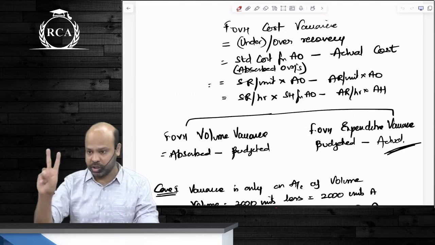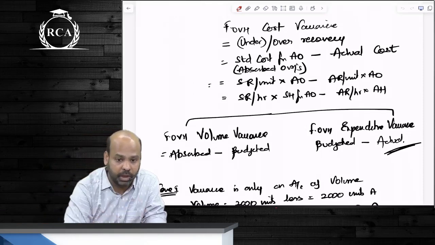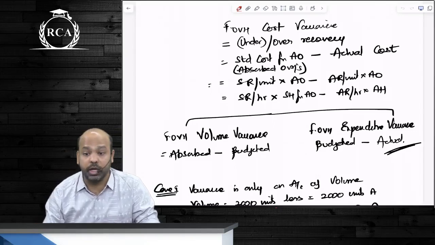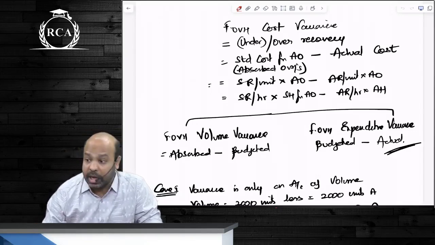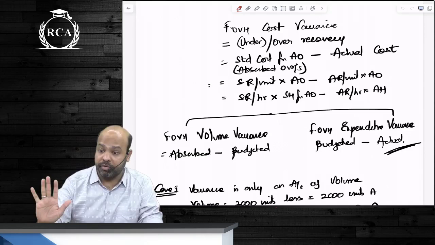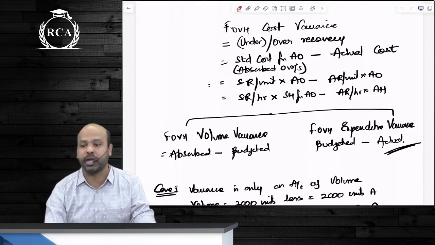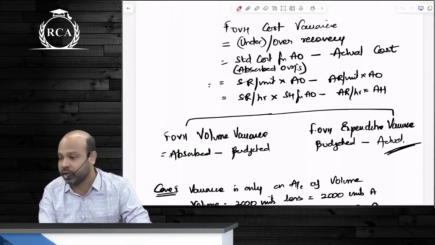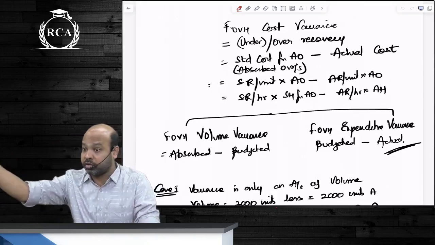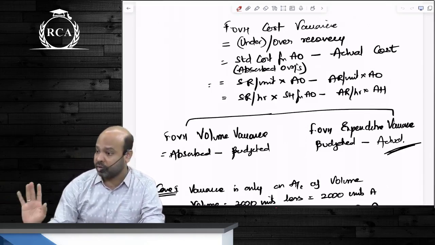Now our example, 2000 expected, that is budgeted. How many people were supposed to come? 10 people. How many people turned up? 9. How much did you collect? 200 is volume variance. Are you not collecting 200 less because one person did not turn up? However, actual expenditure turned out to be 2500. How much is expenditure variance? 500. You were supposed to spend 2000, but you ended up spending 2500. We are spending 500 more. That is my expenditure variance. Overall variance 700. We collected only 1800, but we have to pay 2500. 700 short. That will become your overall variance, which we divided into this. Did it make sense or not?